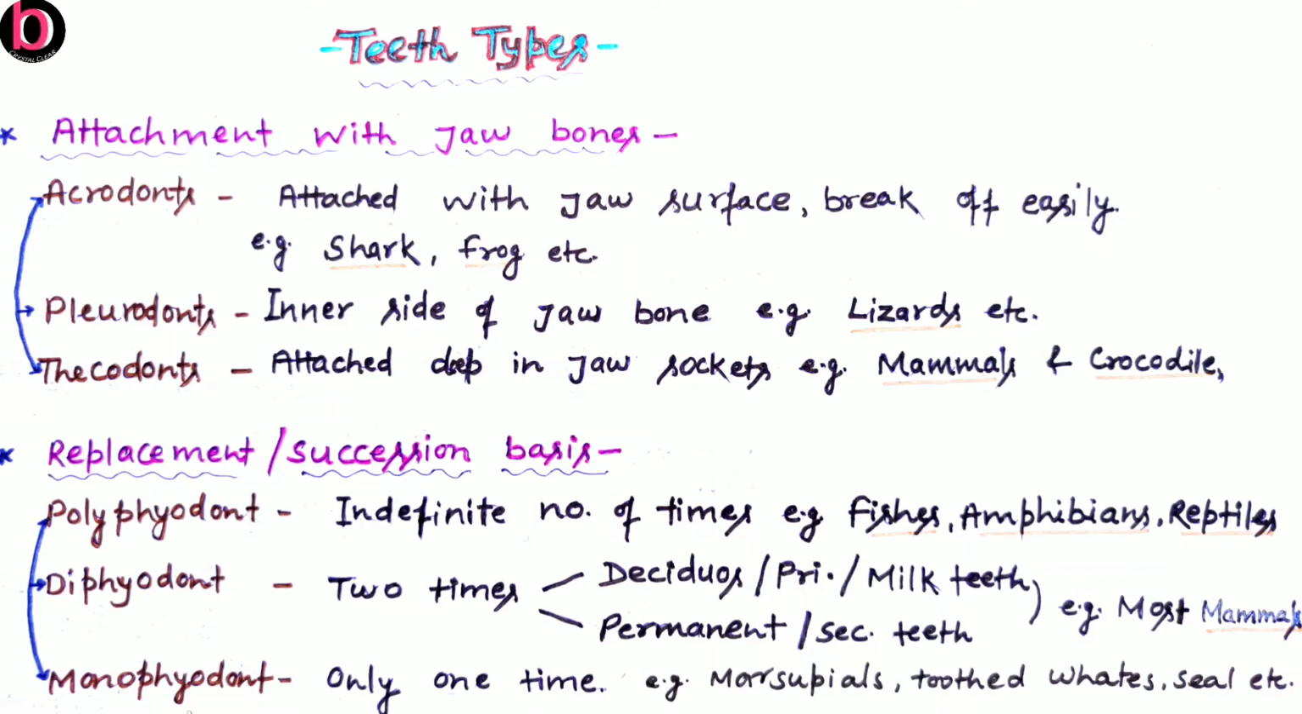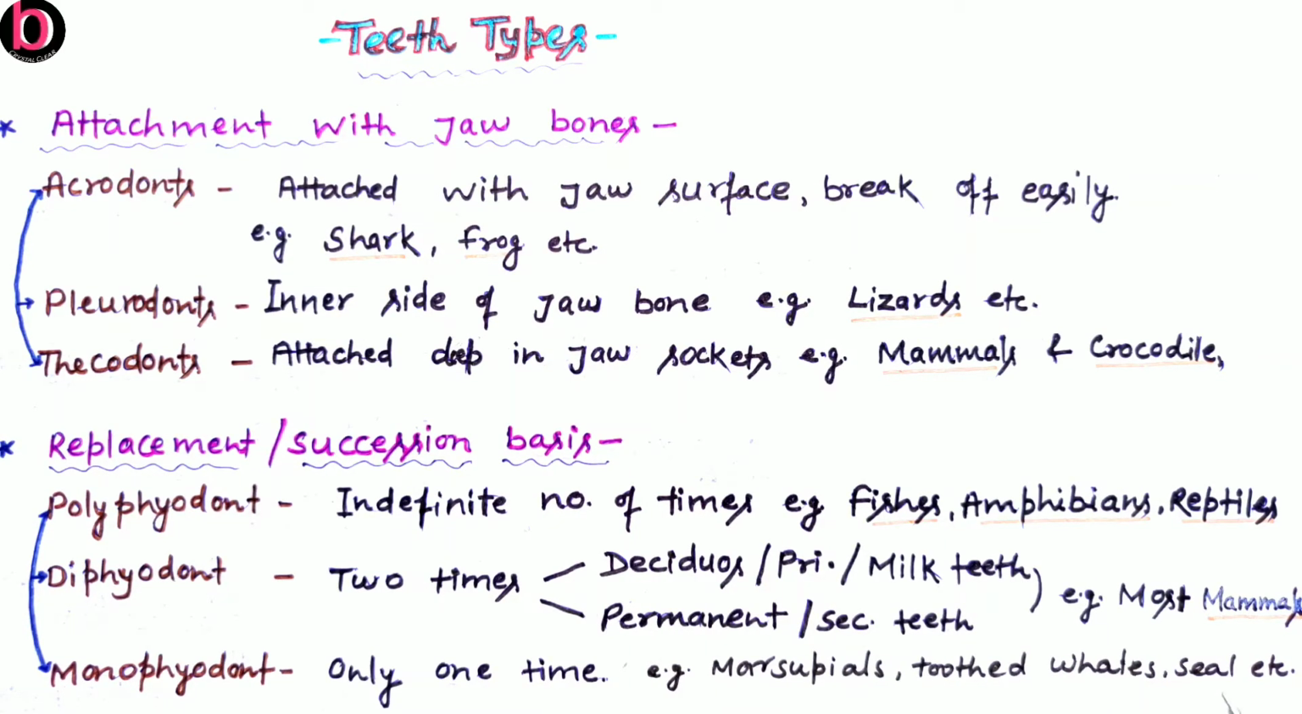And the last one is monophyodont. Mono is for only one. In these organisms, teeth originate only once in their life cycle. For example, marsupials, toothed whales, seals and walruses are the examples. They are also all mammals. Marsupials, also known as pouched animals, are metatherians, while the rest are eutherians.